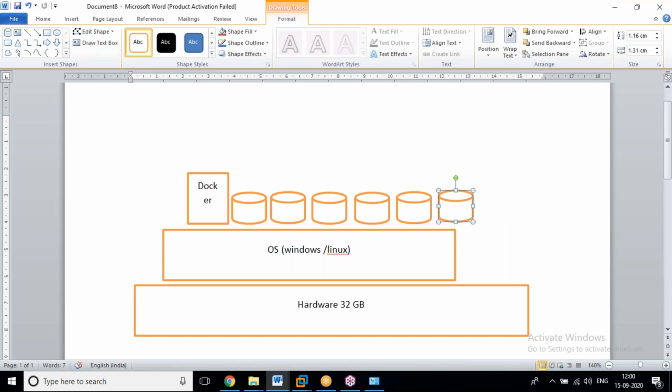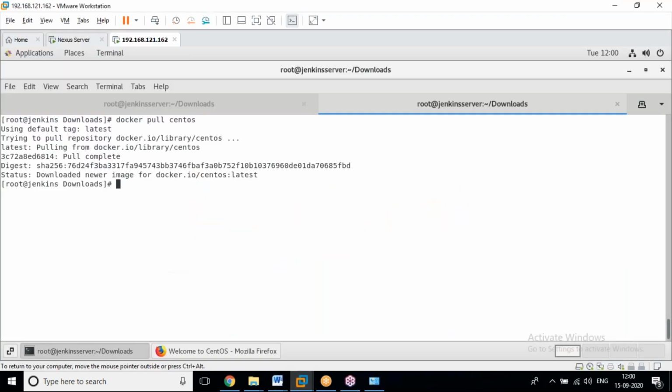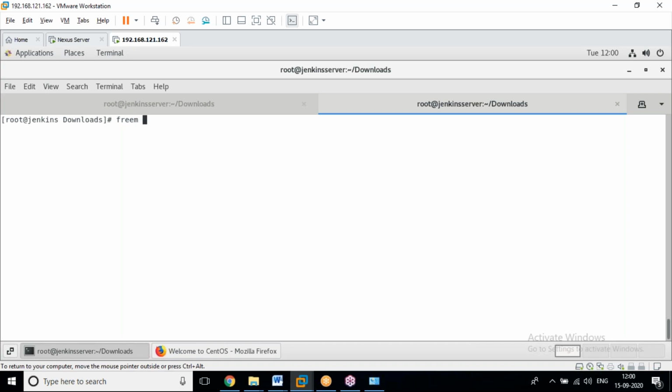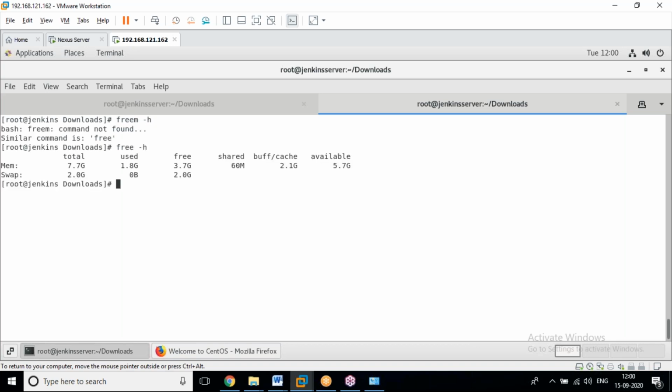You can use a small application, or you can use up to whatever we have given. What is the RAM we have given? Yes, we have given 8 GB. Out of 8 GB, we can't utilize the total RAM, because the system will consume some by default. The remaining free RAM we can use.